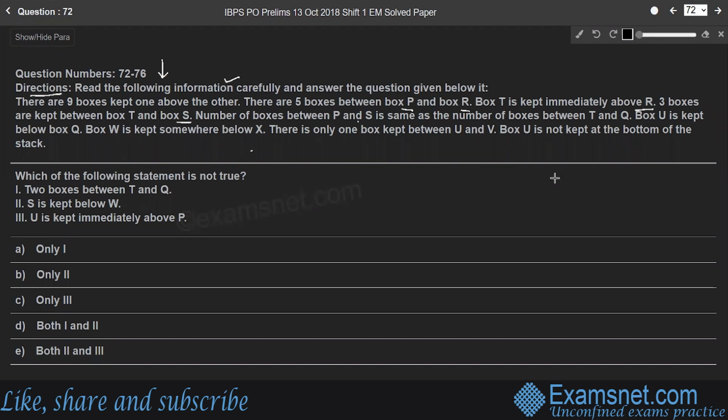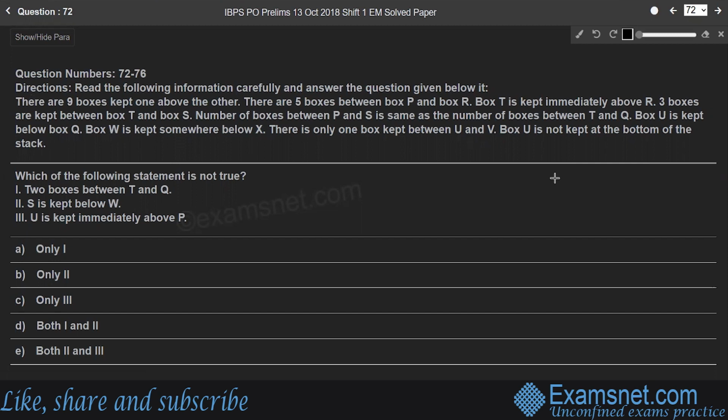Box U is kept below box Q. Box W is kept somewhere below box X. There is only one box kept between U and V. Box U is not kept at the bottom of the stack. Then which of the following statements is not true? Consider this information one by one, point by point.